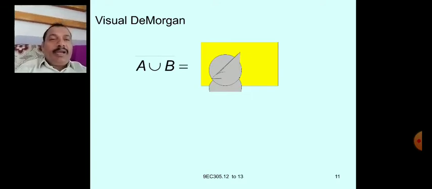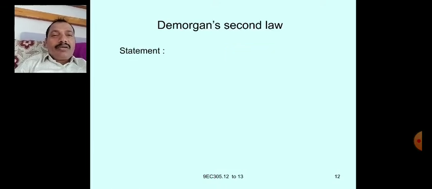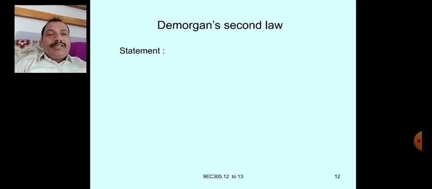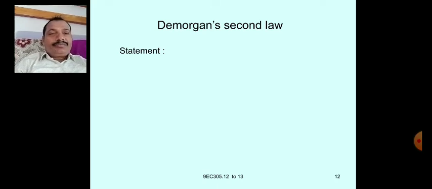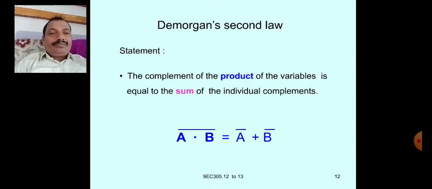Next, A union B whole bar is the same as A bar intersection B bar. So this is the visual explanation and interpretation of De Morgan's first law. Let us see De Morgan's second law. The statement of De Morgan's second law is: the complement of the product of the variables is equal to the sum of the individual complements. A dot B whole bar equals A bar plus B bar.